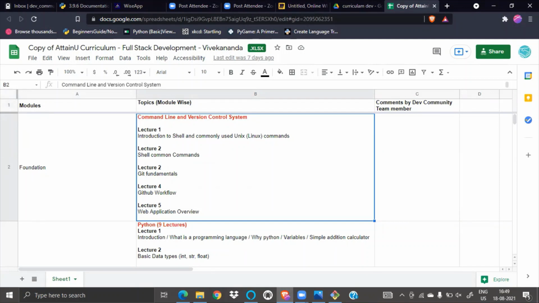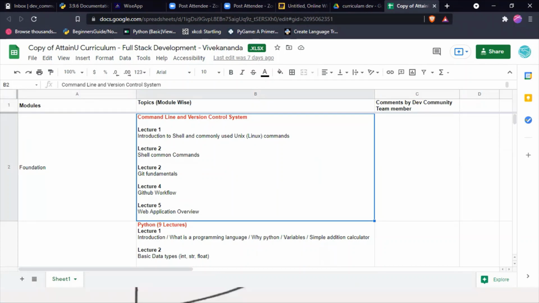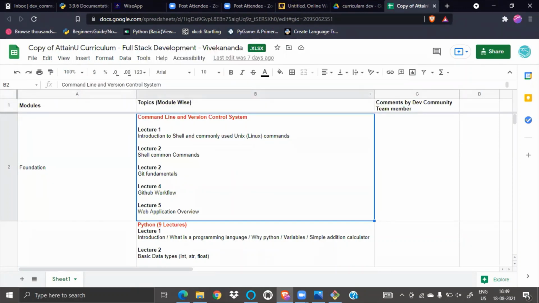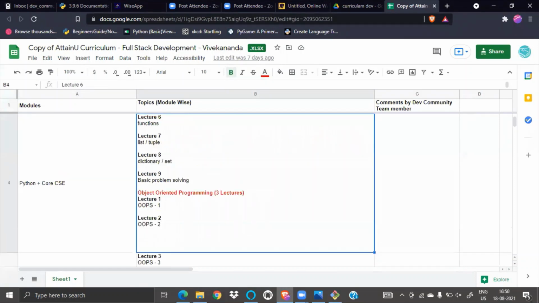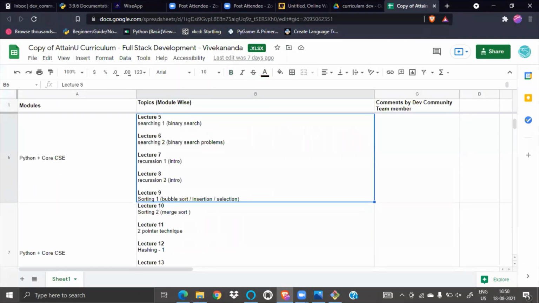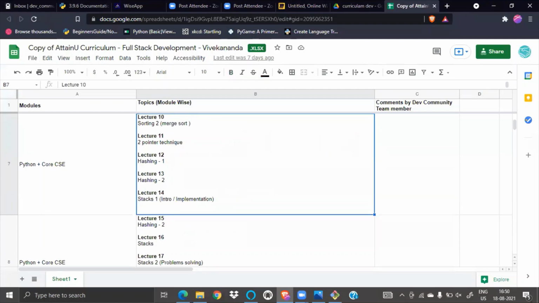So today we have learned some commands, and yeah, next class will be on GitHub. We will see some Git fundamentals, and then we will use Git Bash. Next two classes will be on GitHub. And after this week, we will see Python, an introduction to Python. After this week, we will see Python, then loops, and then binary search, and so many data structure algorithms,